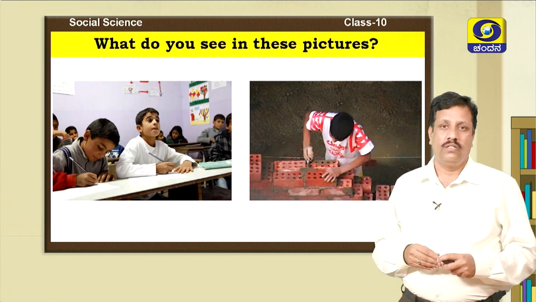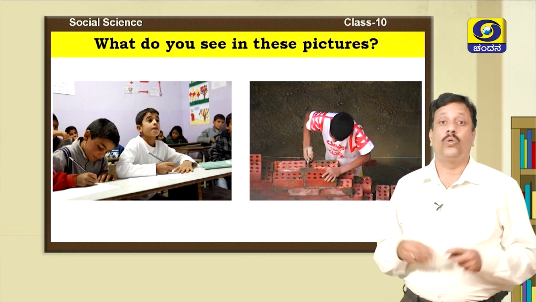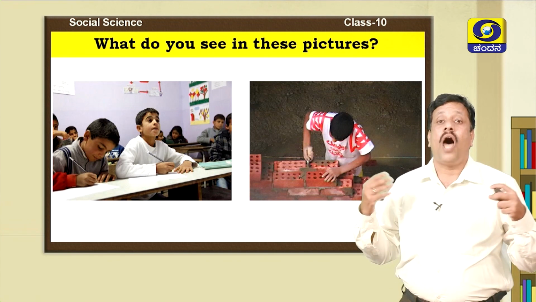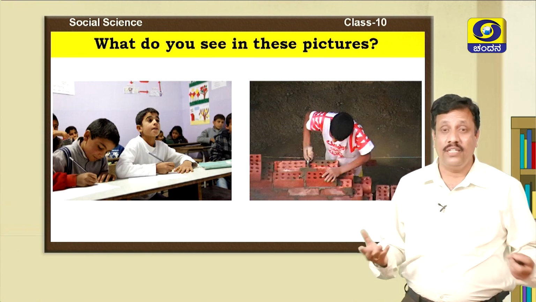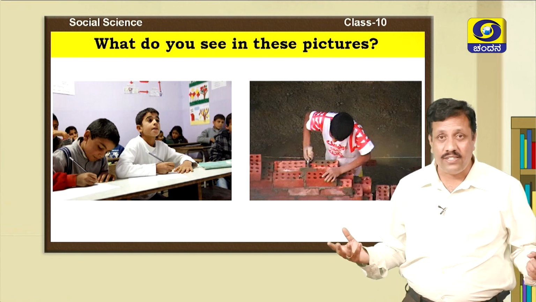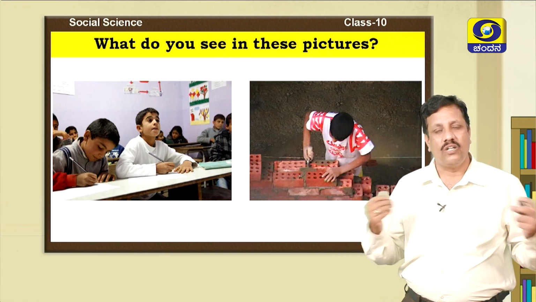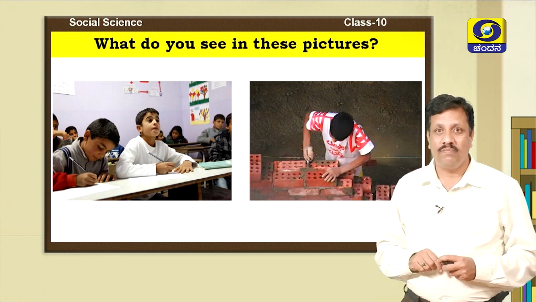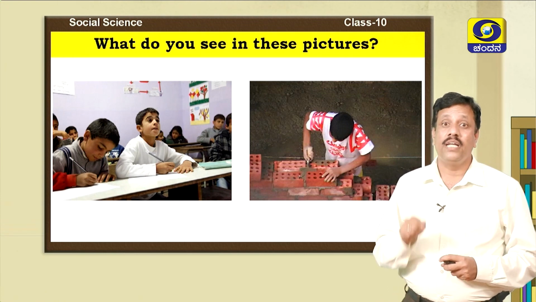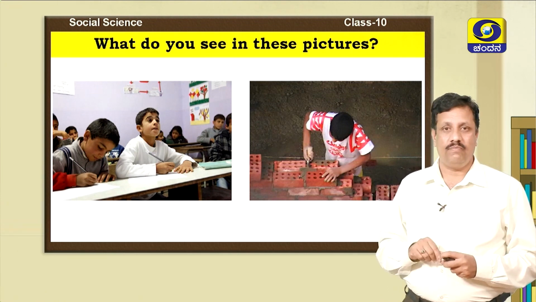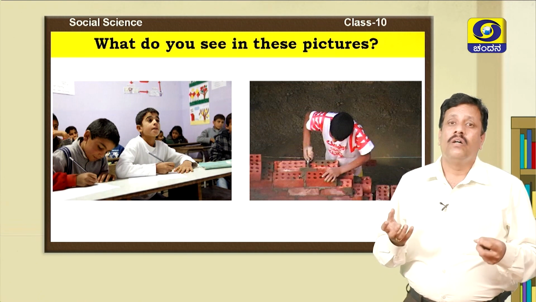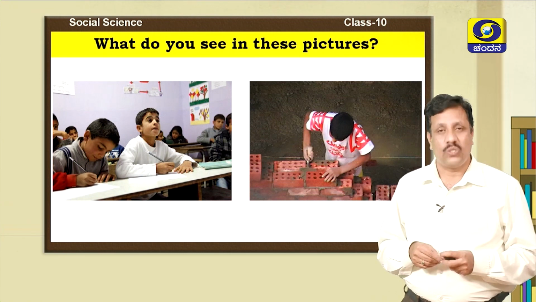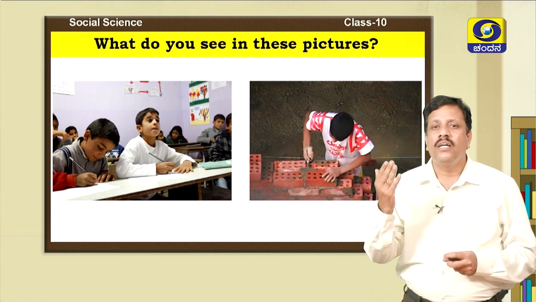Some children, those who come from rich families, go to schools, get education, play with their friends, learn how to write and read, sing, dance, and participate in other cultural activities. Just imagine the child who is working in the second picture. He has to work to lead his family, to lead his life, and he doesn't have the facility to get education. So, this is the inequality present in the society, and this child is a child labor.